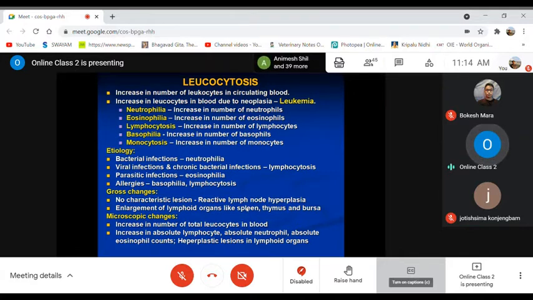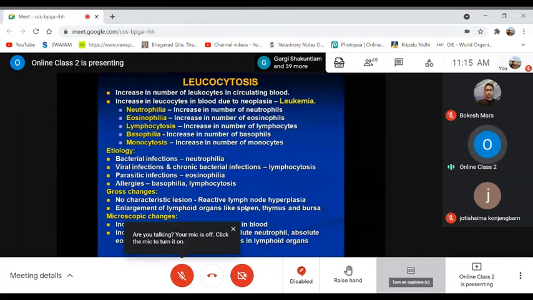According to the different leukocytes, the increase may be of different cells like neutrophils, eosinophils, lymphocytes, basophils, as well as monocytes, right? When there is an increased number of neutrophils, it is known as neutrophilia.